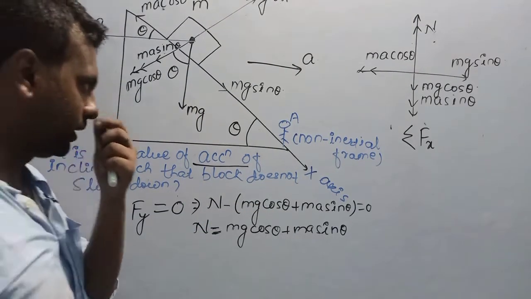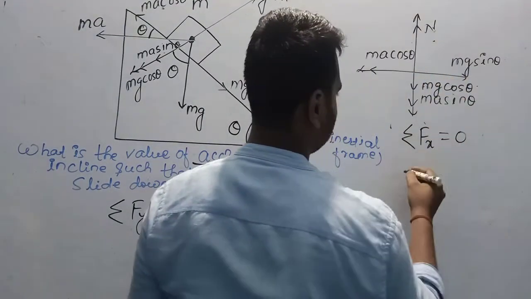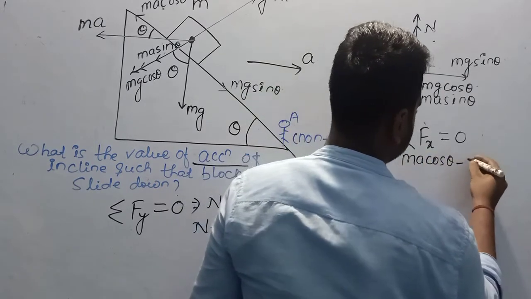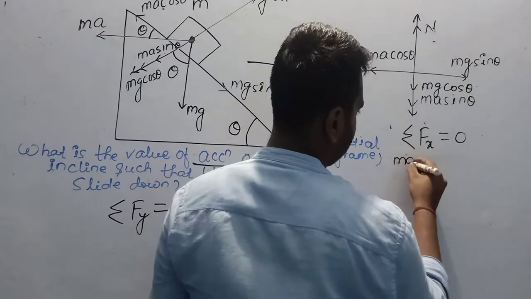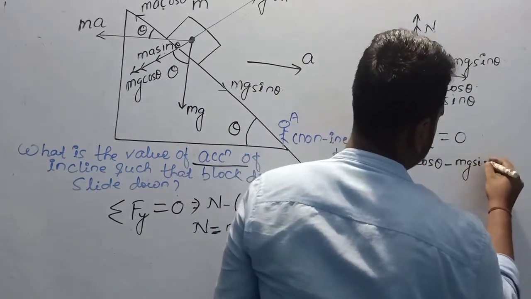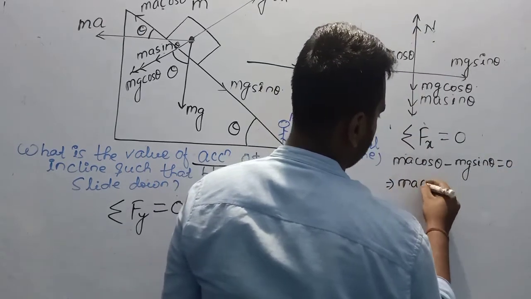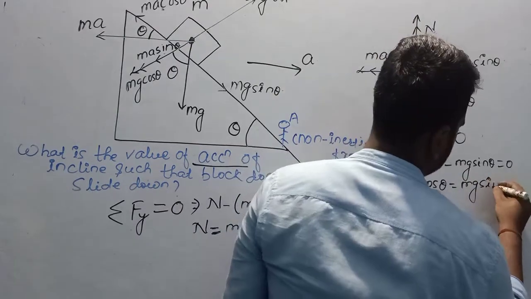Summation of total force in x direction is equal to 0. In x direction, the forces are ma cos theta minus mg sin theta is equal to 0. We can write ma cos theta is equal to mg sin theta.